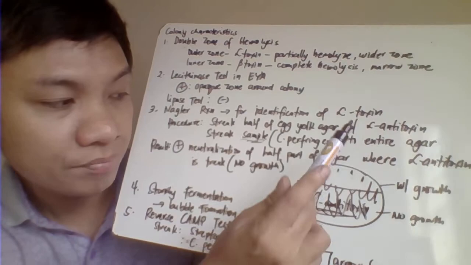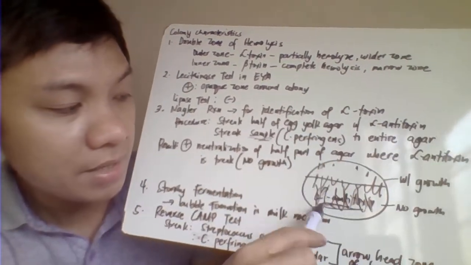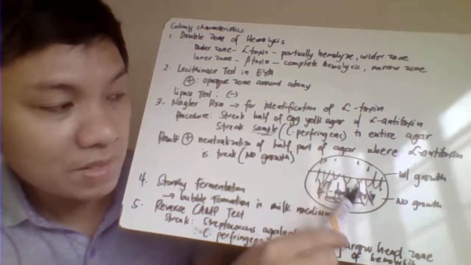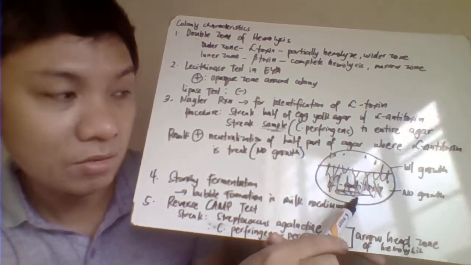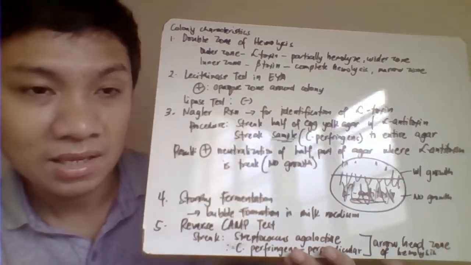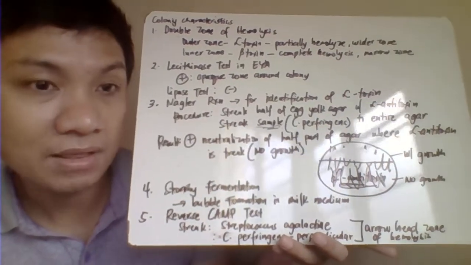Basically, most likely because we are identifying Clostridium perfringens, so streak your organism here throughout. I-streak mo dito sa lahat. Okay? From this area na may alpha antitoxin at the area na walang alpha antitoxin. Because again, that test will identify if the organism produces an alpha toxin.